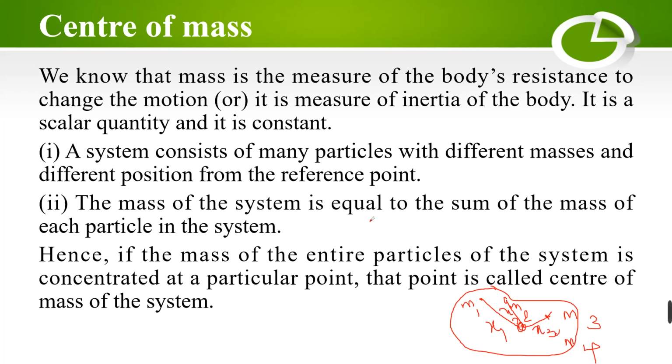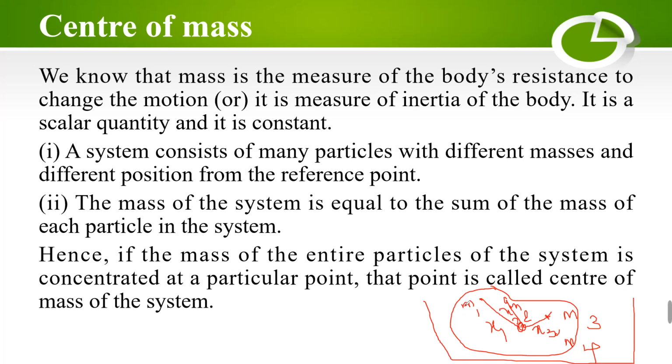So a system may consist of many particles, each with a different mass and a different position from the reference point.